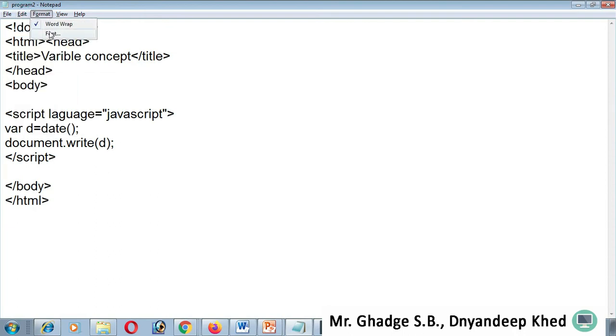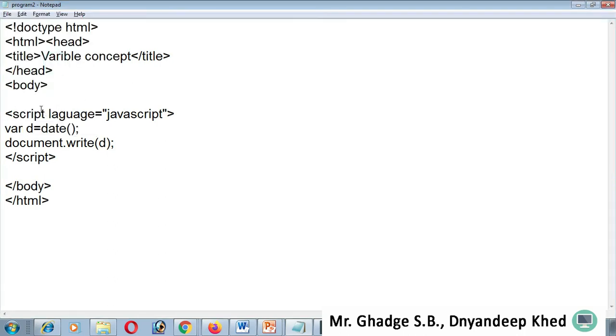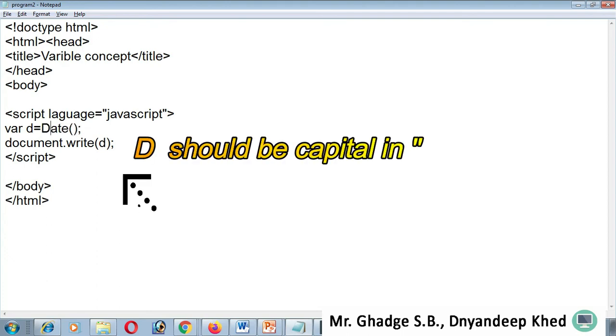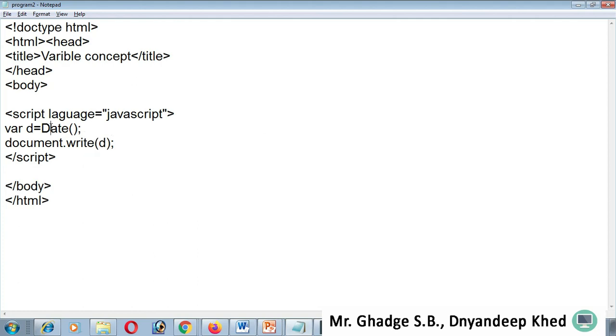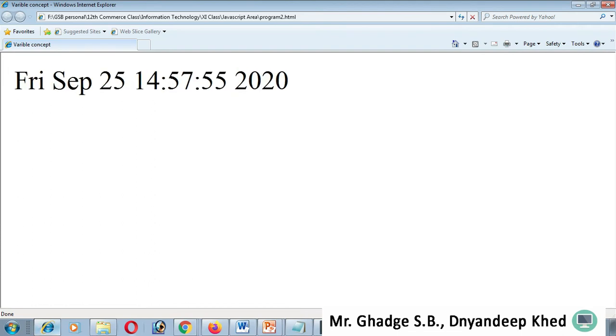Okay, so let me go into program number 2 and see how to rectify the error. See, just use go to and simply put the number. Okay, and go to, see, there is the error. Fine, that error is related to the Date object. See, Date is a reserved word, so that's why it shows an error. If I save this and refresh the browser, then it displays the exact date. Fine, so this is very important, how to rectify.